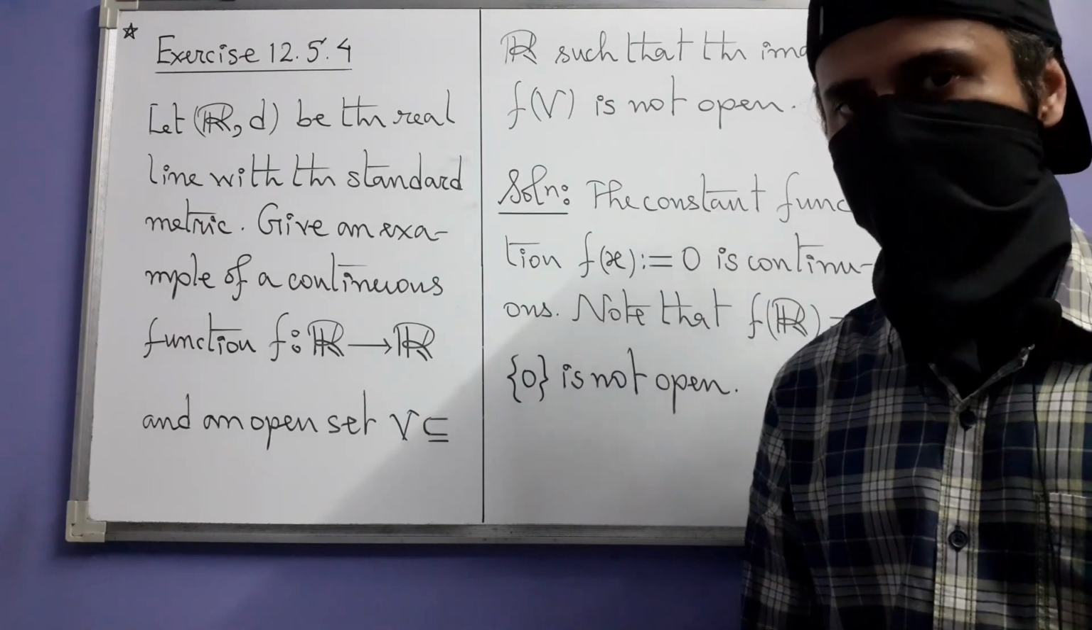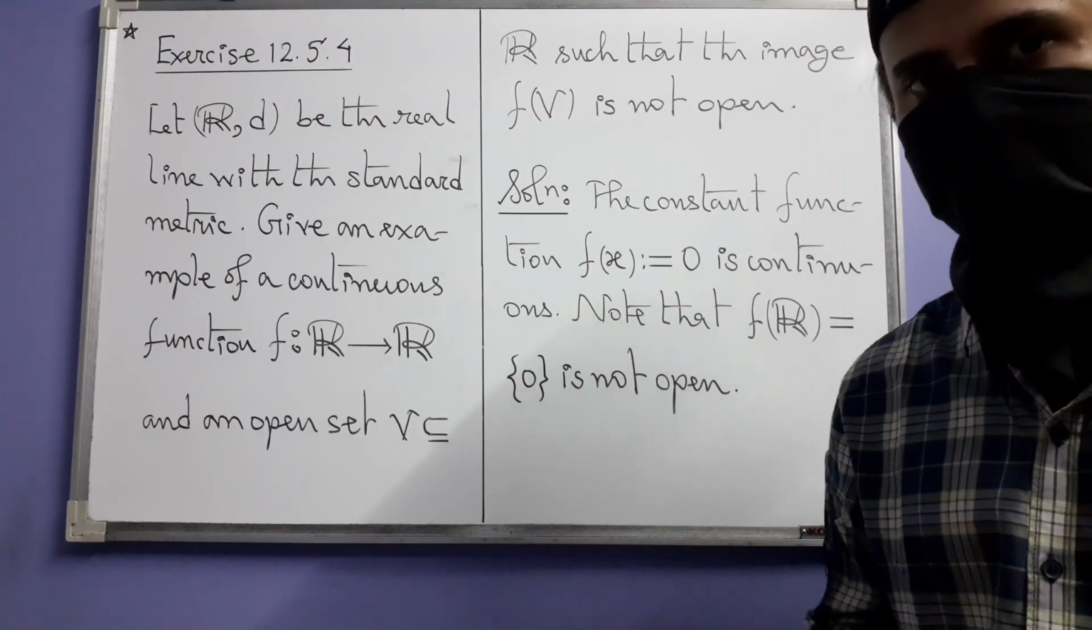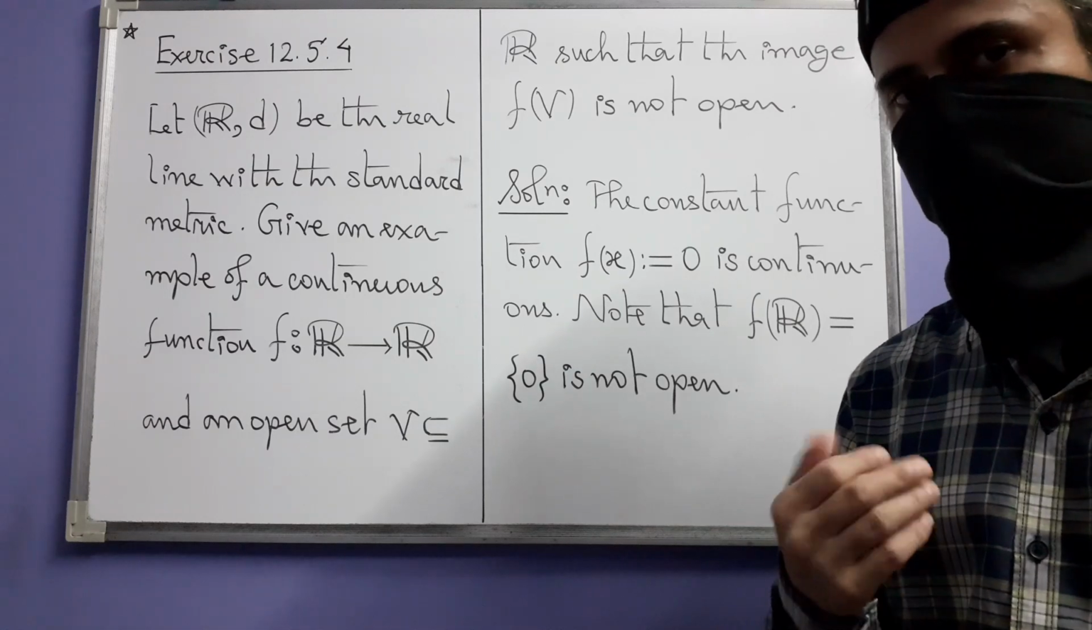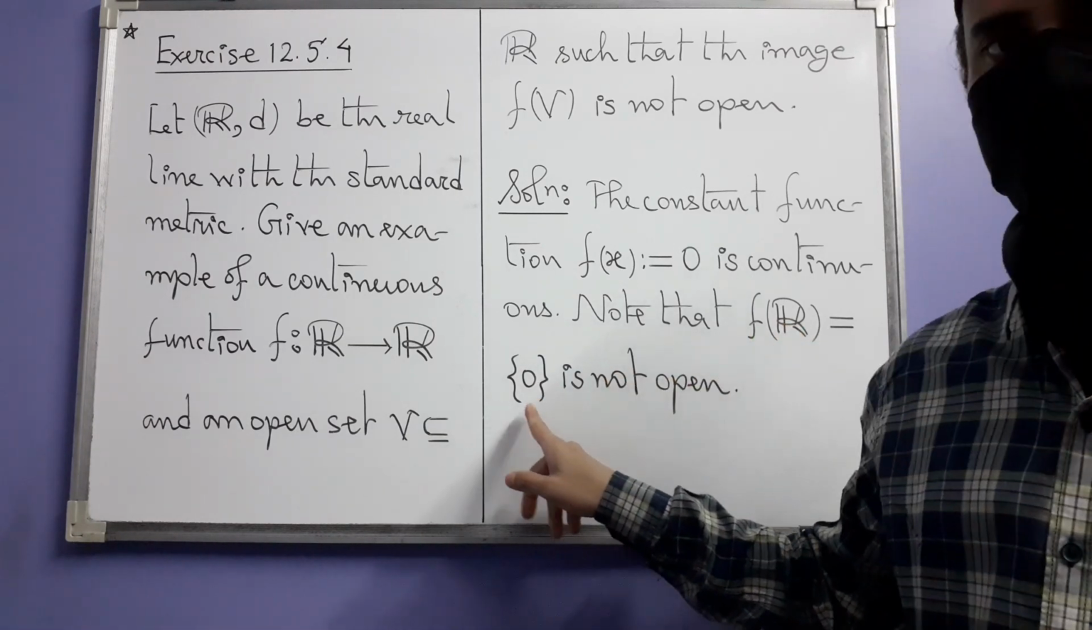As an example, we can take this very simple function, the constant function 0, which we know is continuous. Now note that R as a subset of itself is open, but the f image of R is the singleton set {0}, which is not open.